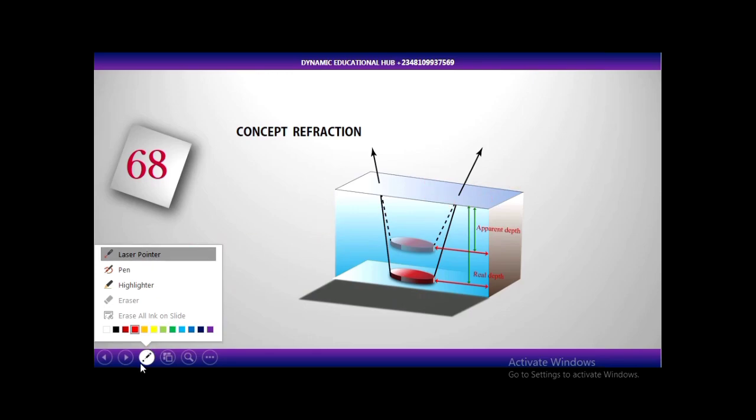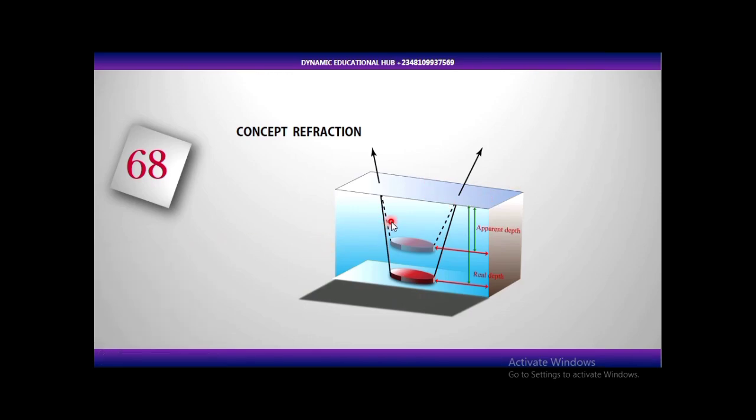Let's have the diagram. Now look at this diagram very well. If you have a container, and that container contains water. Now we can see that we have water here. The water is filled to the brim according to this diagram, and you have an object placed inside that container. Let's say we have a transparent container containing water, and you have a coin or something at the base here.